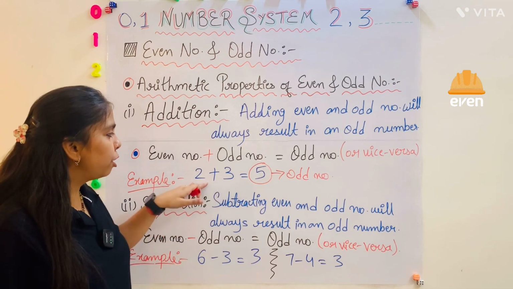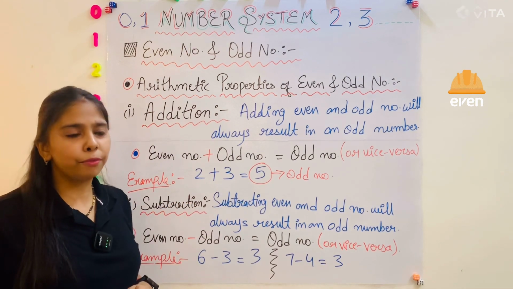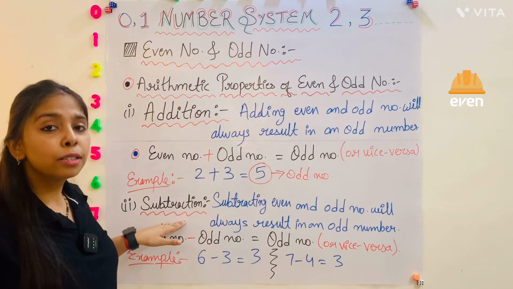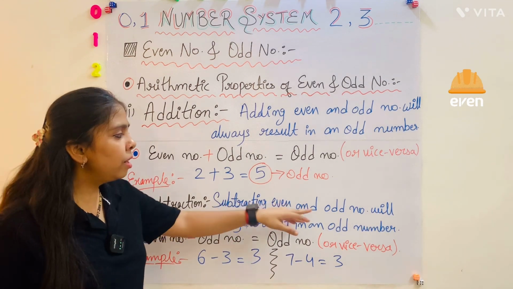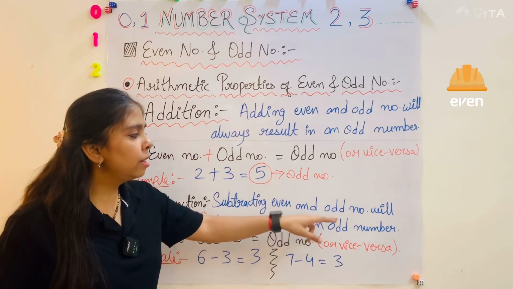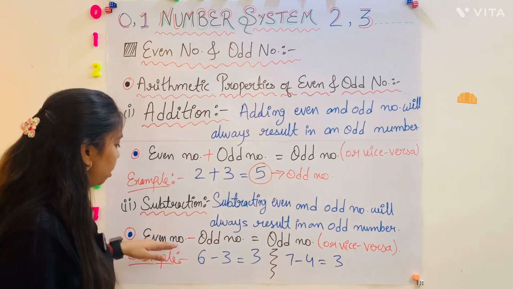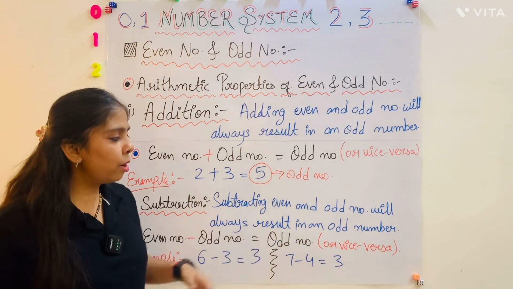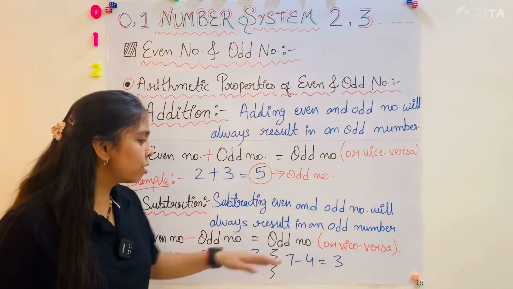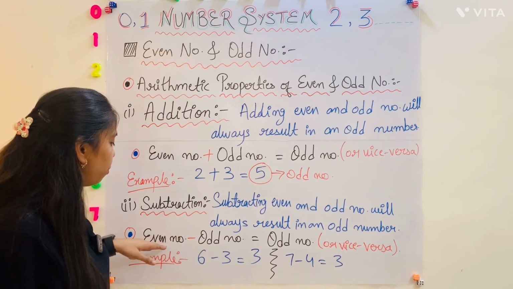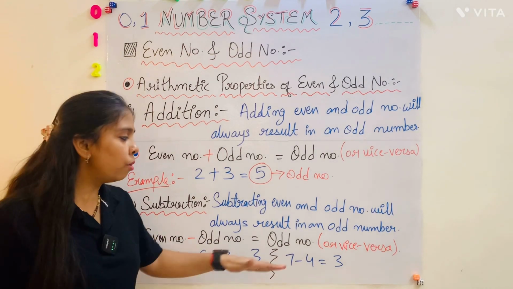And if we add 3 plus 2, it will also give 5. Okay. Second one is subtraction. Subtracting even and odd numbers will always result in an odd number. Like even number minus odd number is equal to odd number, or vice versa. Vice versa means if we subtract an odd number from an even number, it will also give an odd number.